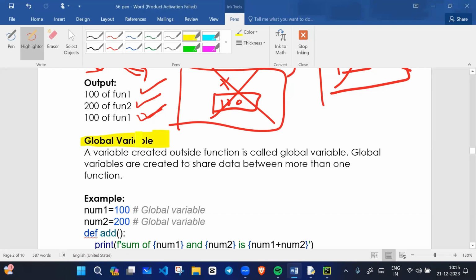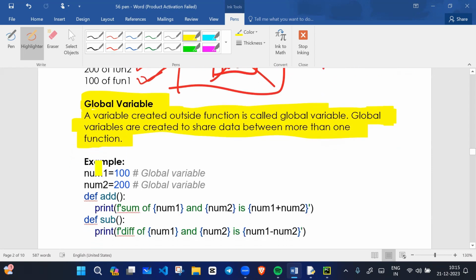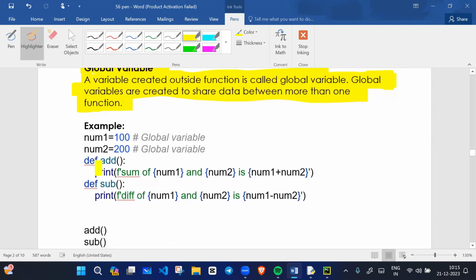Okay, now we will see global variable. A variable created outside the function is called a global variable. Global variables are created to share data between more than one function. If you want to share data between more than one function, you will use a global variable. So global variables are defined outside the function.